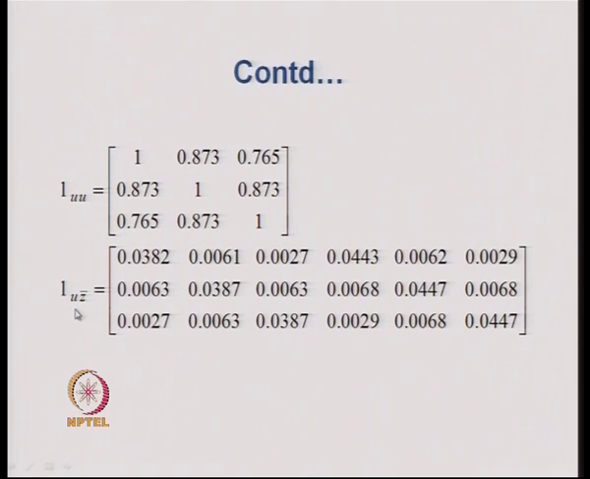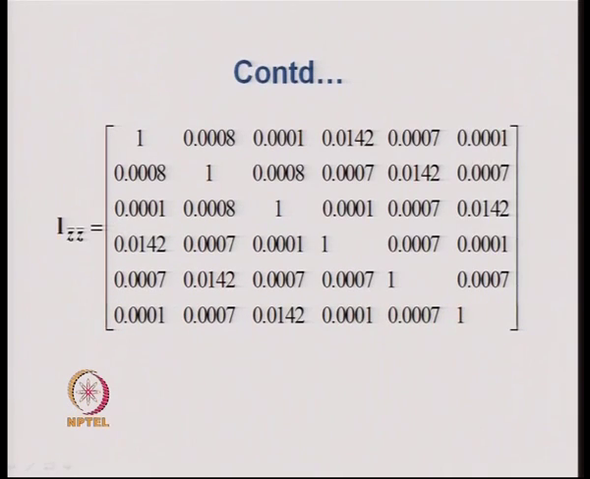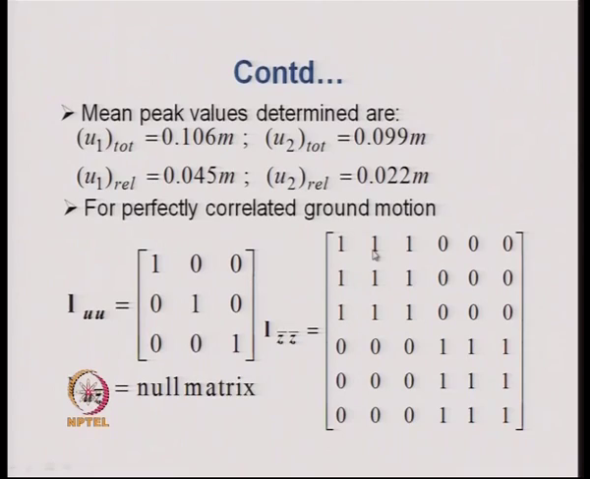Similarly, the matrix LUZ bar was constructed, and the LZZ bar matrix also was constructed. With the help of these matrices, finally we obtained the mean peak values of the displacements, that is, for displacement 1, the mean peak value was obtained as 0.106, and for the second non-support degree of freedom, it was 0.099 meter.